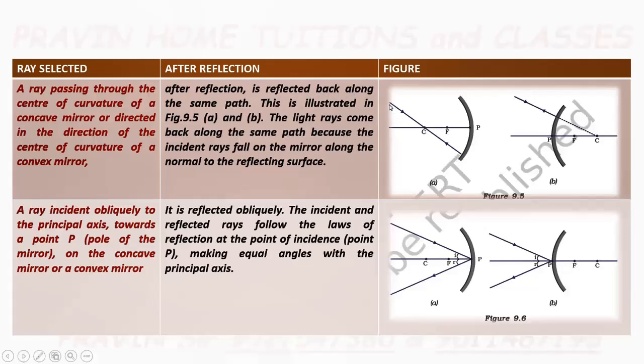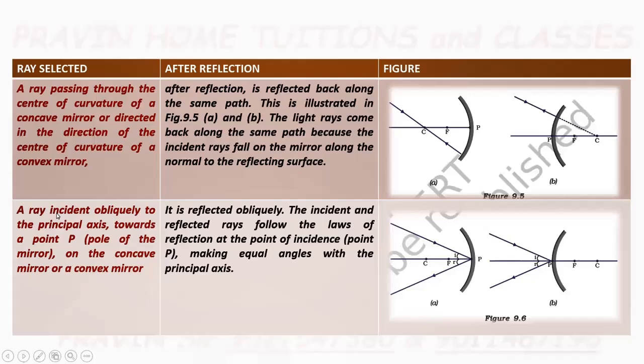Means a ray which is passing through the center of curvature falls on the mirror, it will get reflected back along the same path. Similarly, a ray incident on a convex mirror that appears to be passing through the center of curvature will get reflected back.